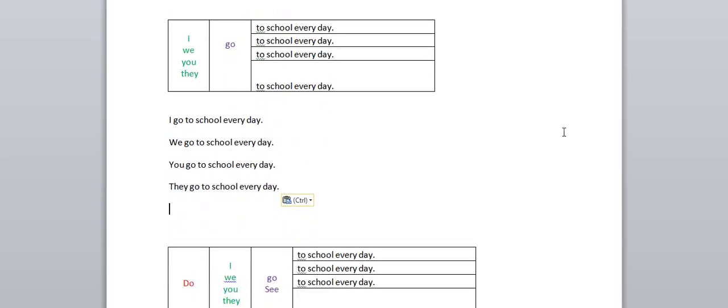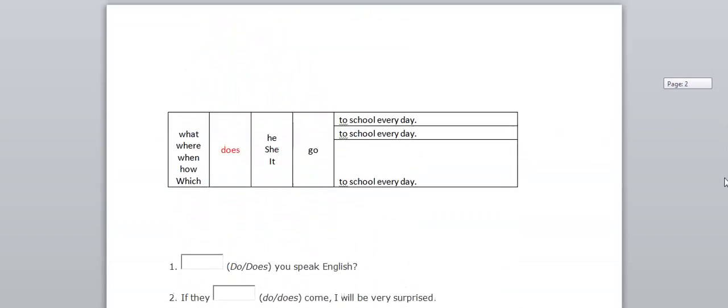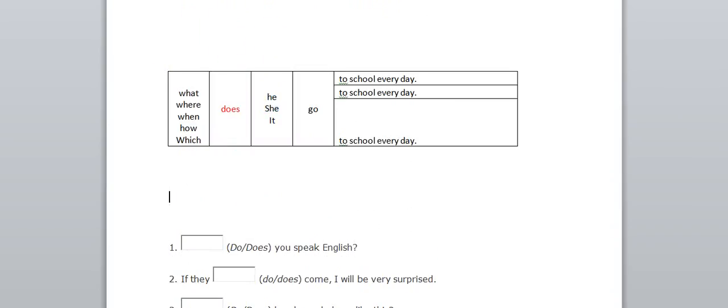Now suppose the subject is third person singular. In that case, how are we converting? He, she, it are third person singular, and in this case we need to use does.